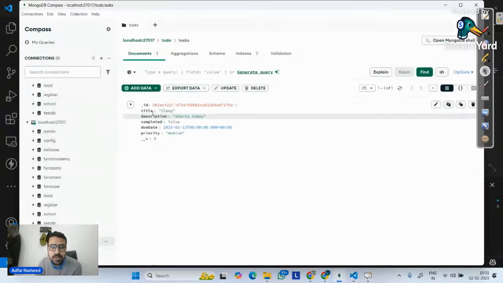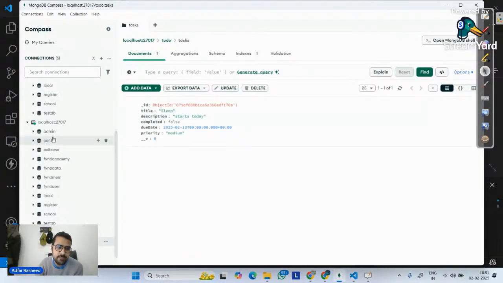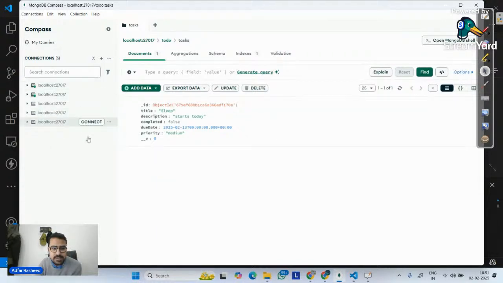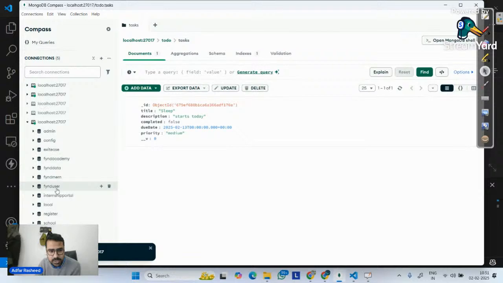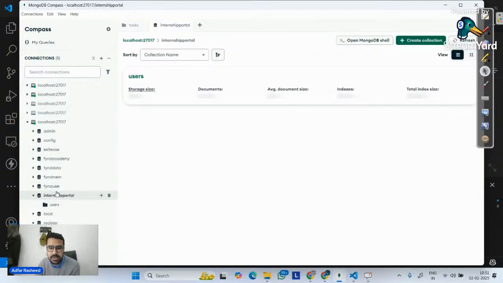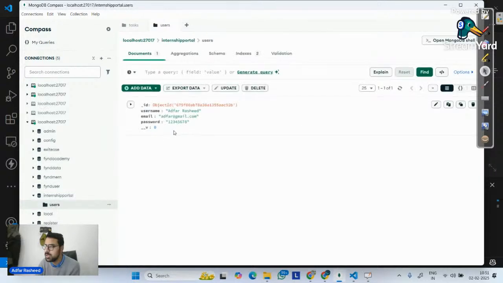Now, if I go to my MongoDB Compass, there's one small issue that we will face. So let me close this localhost. Let me close this as well. And I will simply connect to this. Once I connect, you can see there's a database with the name internship portal in which there is user. And you can clearly see username being Adfar Rashid, email being adfar@gmail.com, password is 12345.